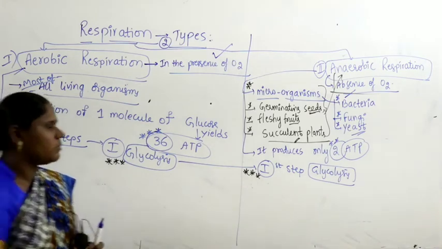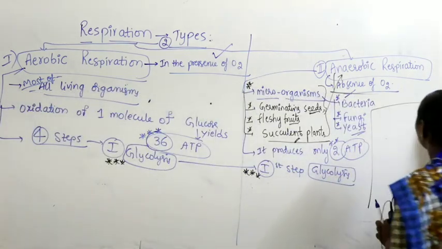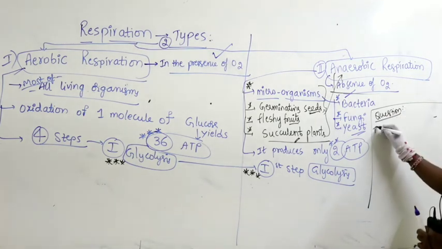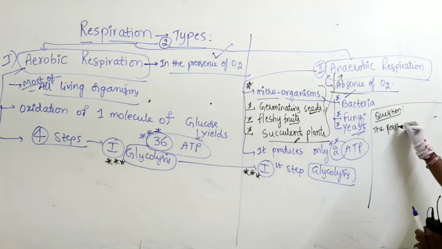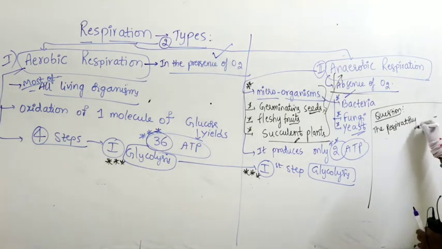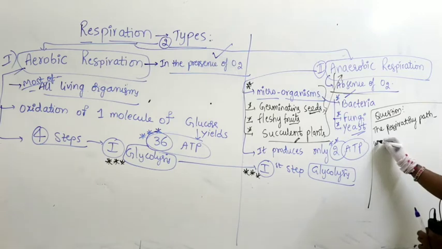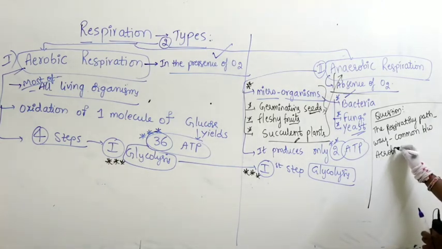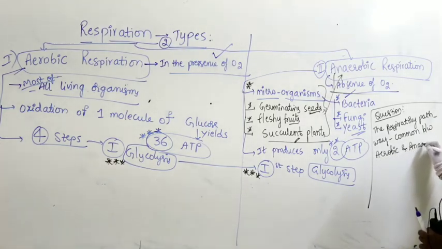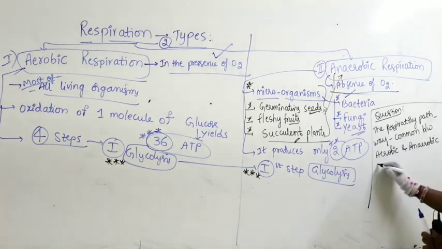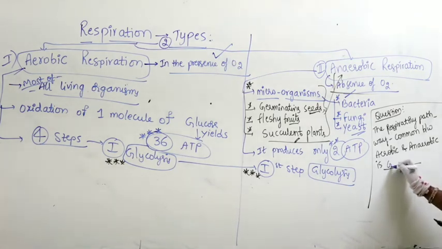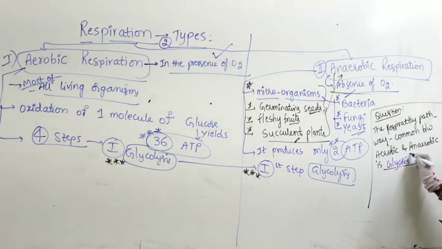So there is a possibility of getting a question on the respiratory pathway. Which pathway is common between aerobic and anaerobic respiration? You have to take glycolysis. That means for aerobic respiration also the first step is glycolysis.